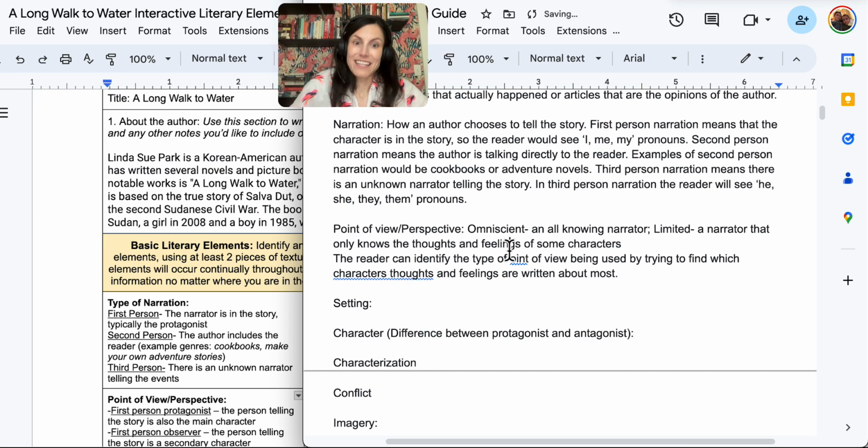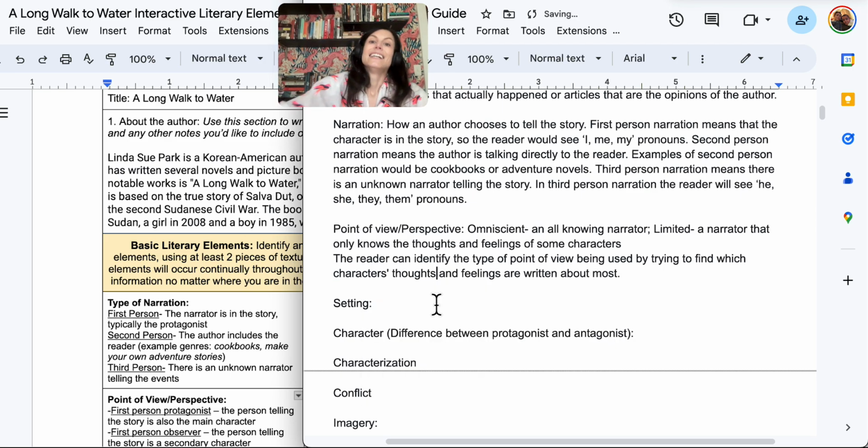So in this story, it's definitely limited point of view because we're only going to get the points of view of Naya and Selva. And then remember, there's a lot of other characters that we'll meet. So the fact we only know Naya and Selva's point of view, we would have a limited point of view.